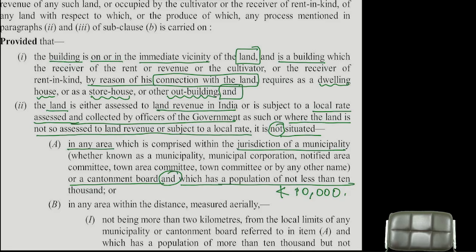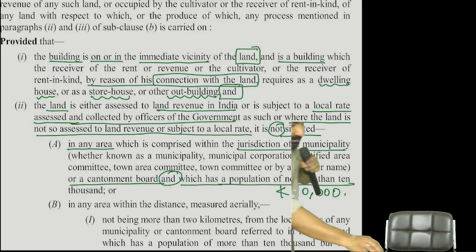The land is not situated in any area which is comprised within the jurisdiction of a municipality or a cantonment board and which has a population of not less than 10,000.